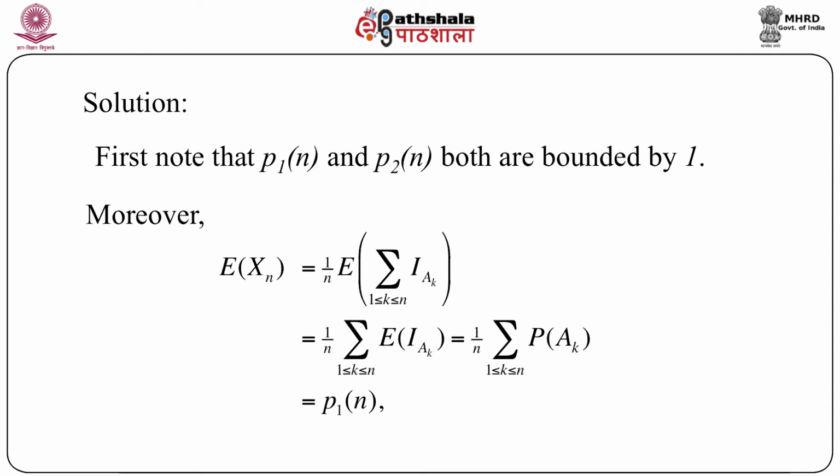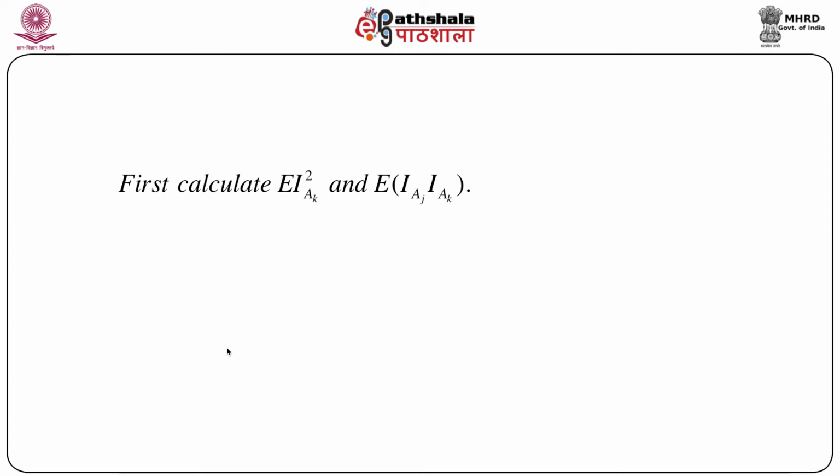So naturally, the next task is to find the variance of xn. I am not going to evaluate this variance of xn in detail, but I will just give you the outline. That means first calculate the expectation of I_Ak square and the expectation of I_Aj into I_Ak. Because the variance of xn will involve taking the variance of a summation of indicator functions.